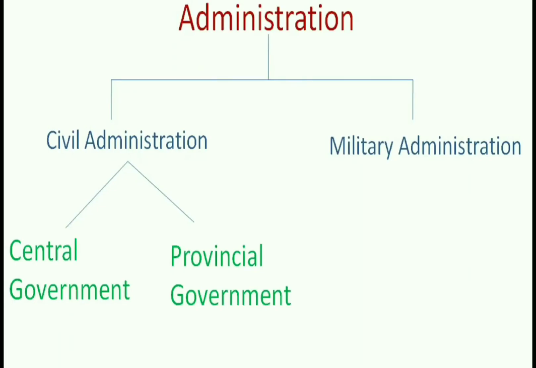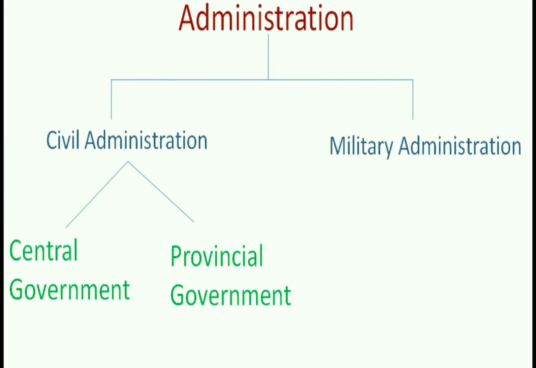Administration. We get most of the information about the Mauryan administration from the book Indica, written by Megasthenes, and Arthashastra, written by Chanakya. The foundation of an elaborate system of administration was laid by Chandragupta Maurya.